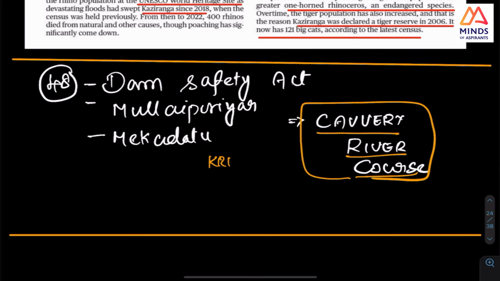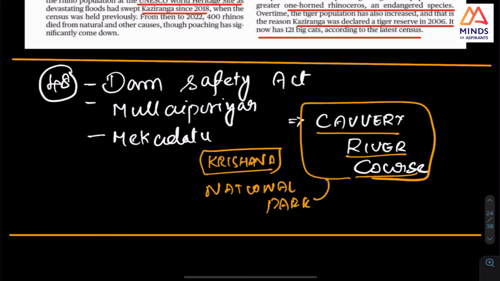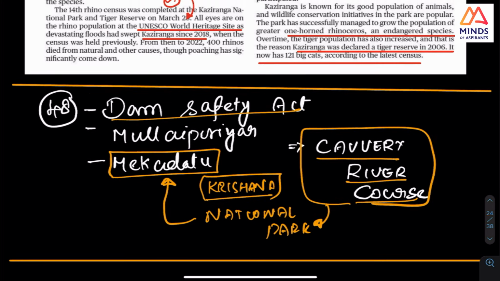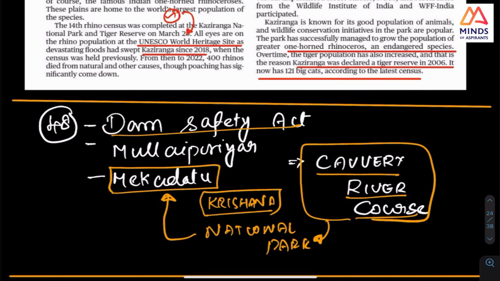Krishna, Ganga, something they will ask. But how they are asking is they will have some national park or something. So they ask how these rivers are flowing and the national parks. But this Meghdhatu is creating a lot of news, and the dam safety bill has been passed. So it is an act which has been passed. So you should know this course.